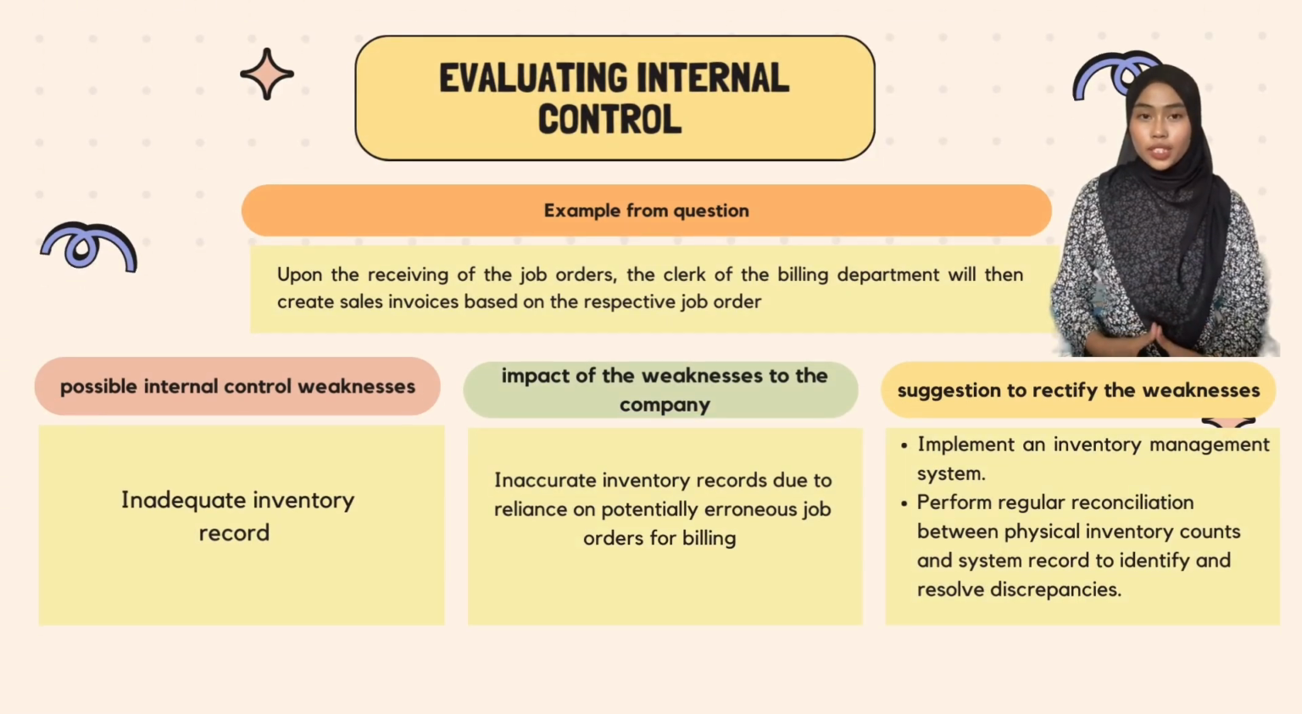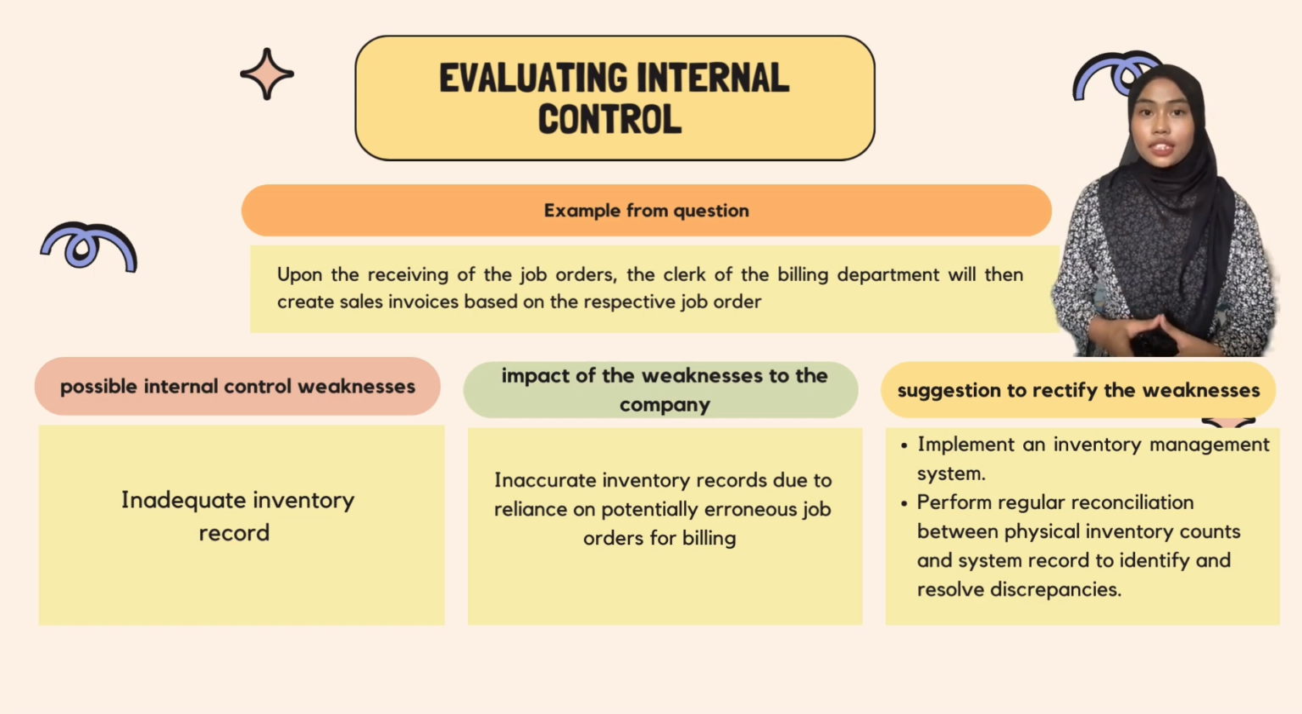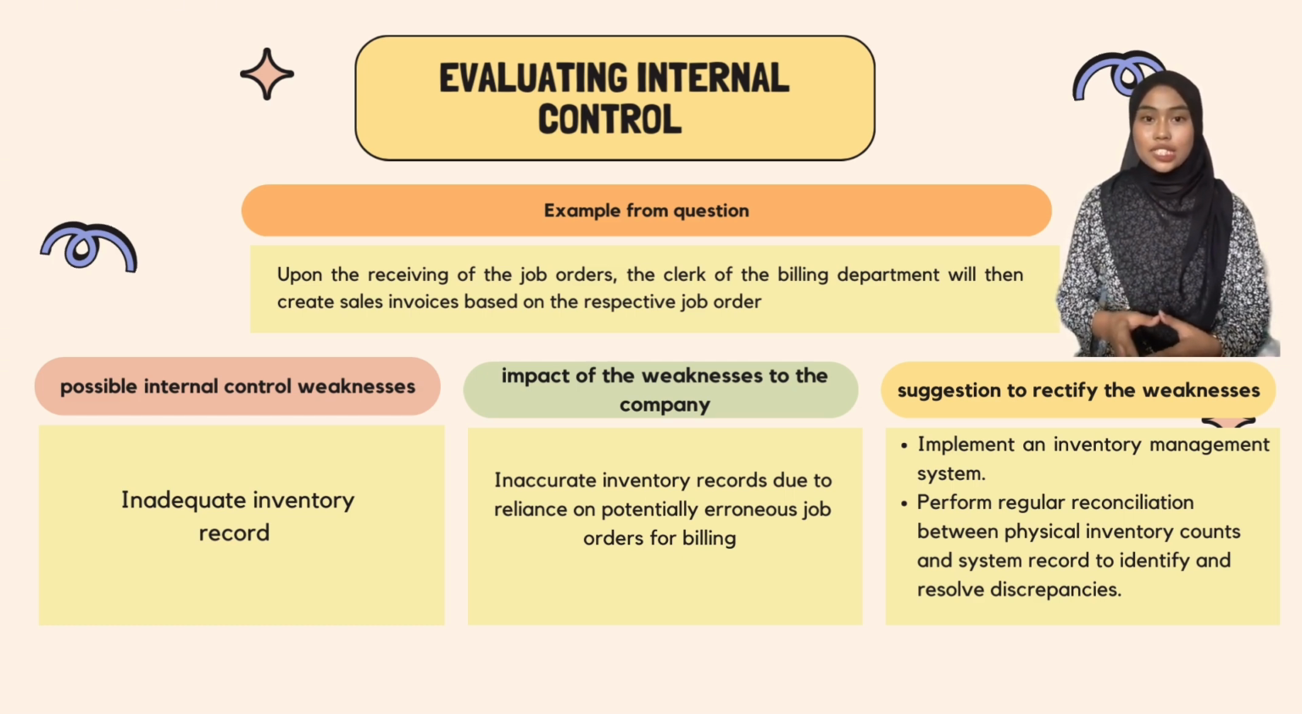Now we move to the Evaluating Internal Control for February 2022 exam paper. Example from questions: upon the receiving of the job order, the clerk of the billing department will then create sales invoice based on the respective job order. The possible internal control weakness is inadequate inventory record. The impact of the weakness to the company is inaccurate inventory record due to the reliance on potentially erroneous job order for billing. Suggestion to rectify the weakness is implement an inventory management system and perform regular reconciliations between physical inventory counts and system records to identify and resolve discrepancy.